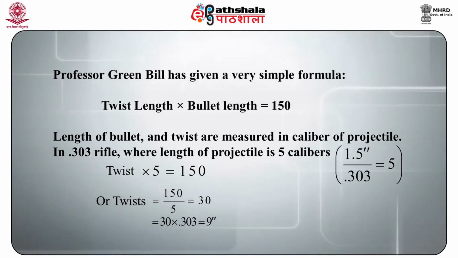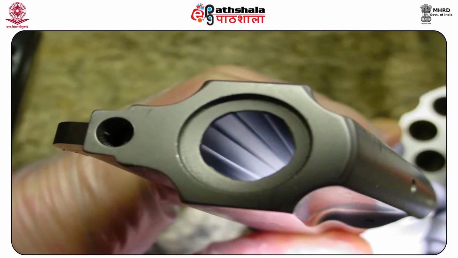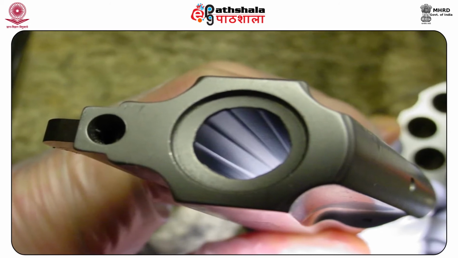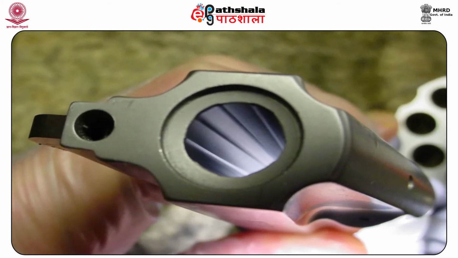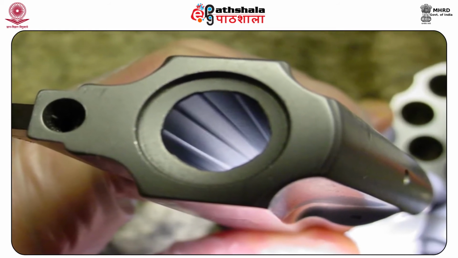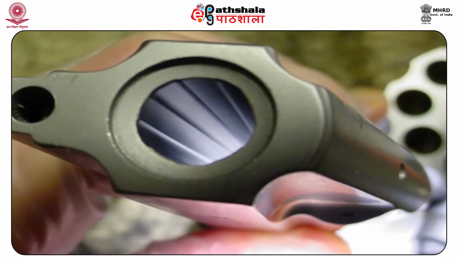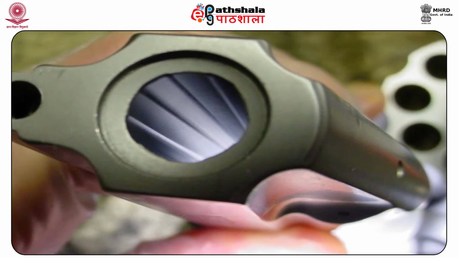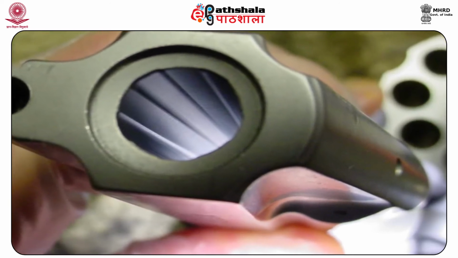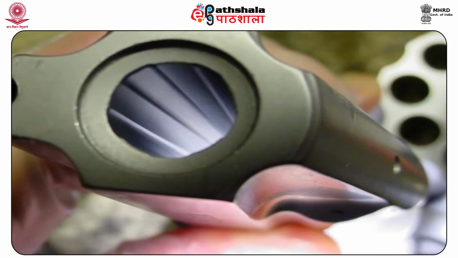Now we'll multiply this value with 0.303, that will give us 9 inches. Thus the turning of the cutter for creation of grooves in the .303 rifle is so regulated that one turn is completed in about 9 inches. If distance is measured in terms of calibers, the twist length becomes independent of the diameter of the barrel.